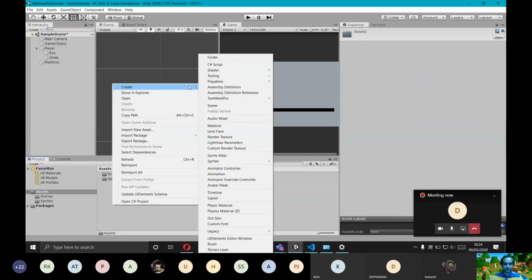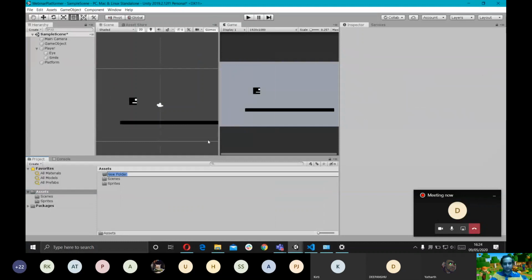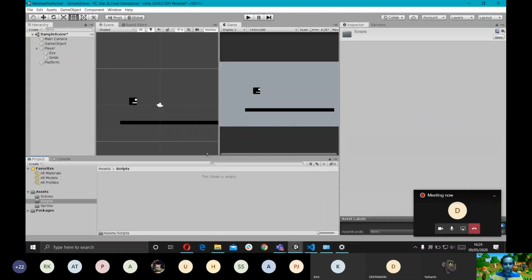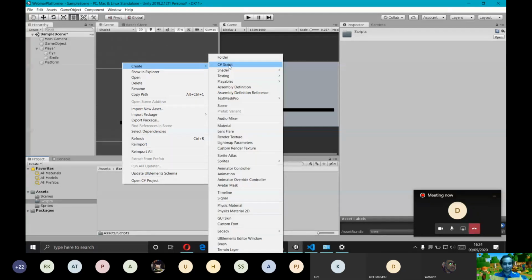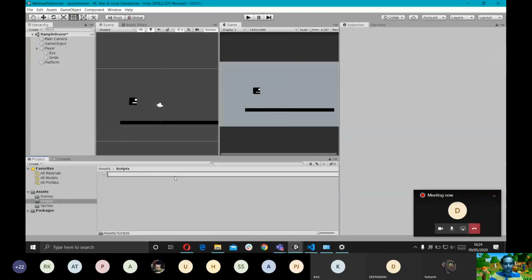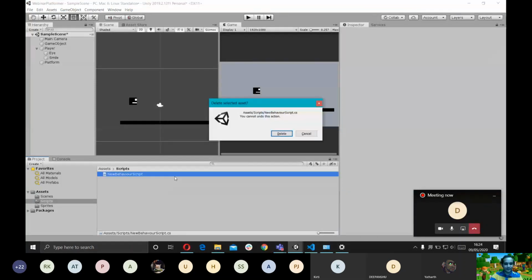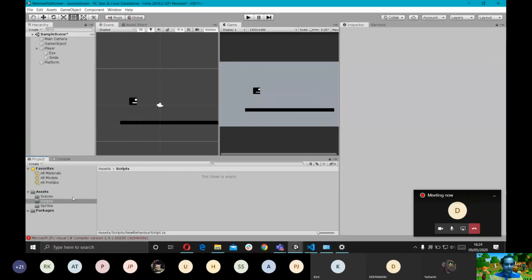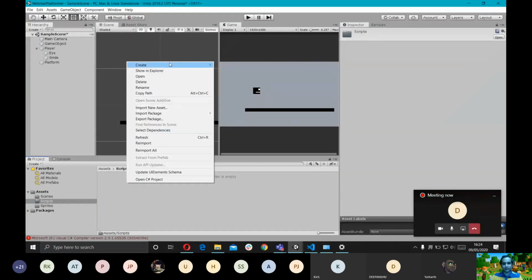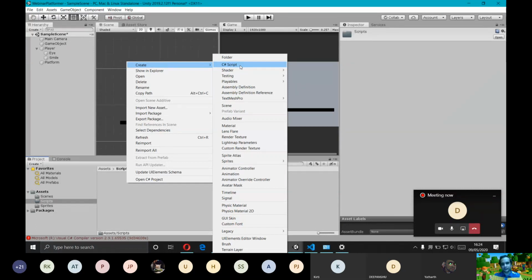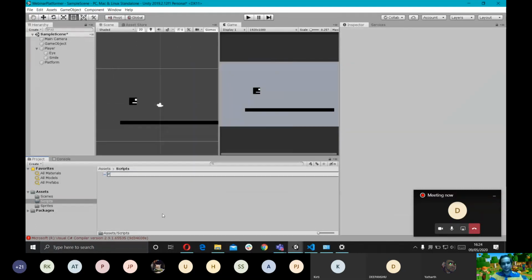I'm hoping that you guys have some background in programming. Even if you don't, I'm going to try and explain everything as I go, but I'm not sure how much I can due to the time. Okay, I have to explain this first. So I just created an empty folder by the name of Scripts. I'm going to right click here, go on create, and create a new C# script. I'm going to call it PlayerController.